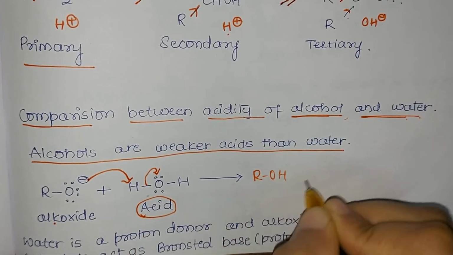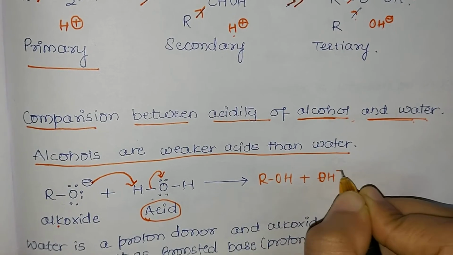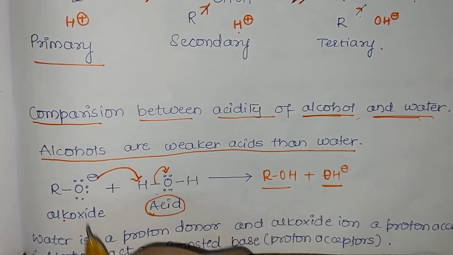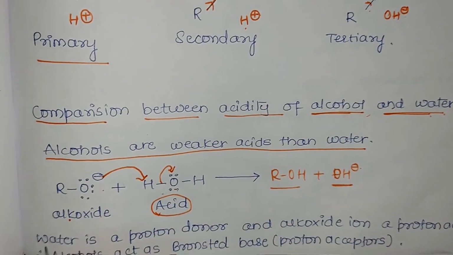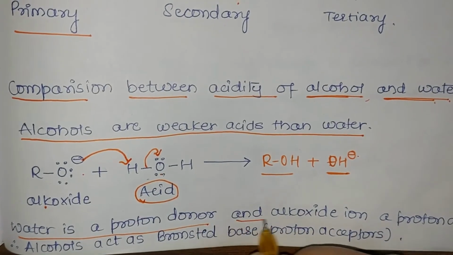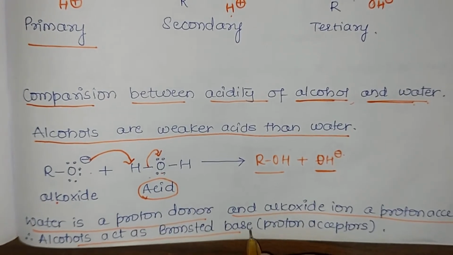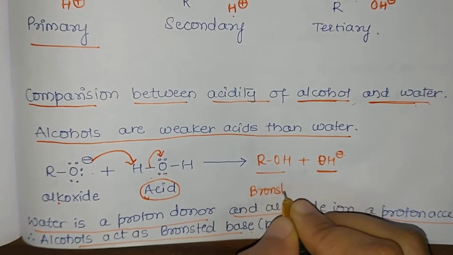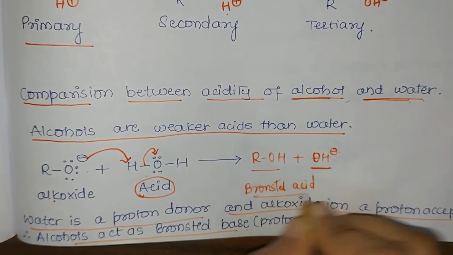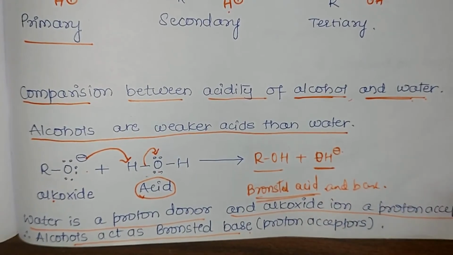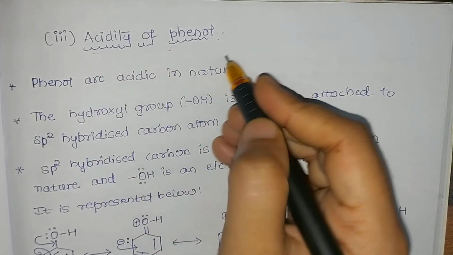That means water donates a proton and the alkoxide ion accepts a proton. When it is donating a proton, it indicates it is acidic in nature. Thus the products obtained are alcohol and OH minus. Thus we come to the conclusion that water is a proton donor and the alkoxide ion is a proton acceptor. Therefore we say that alcohol acts as a Bronsted base, and as we had seen earlier, alcohol acts as a Bronsted acid. So alcohol acts as both Bronsted acid and base, that is, proton donor as well as proton acceptor. So let us consider next the acidity of phenol.